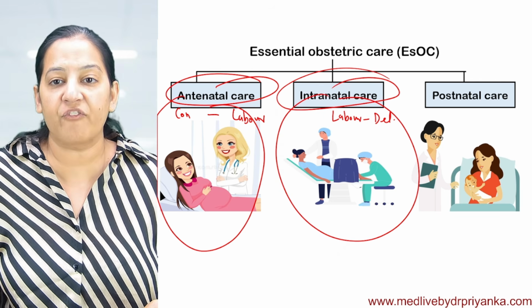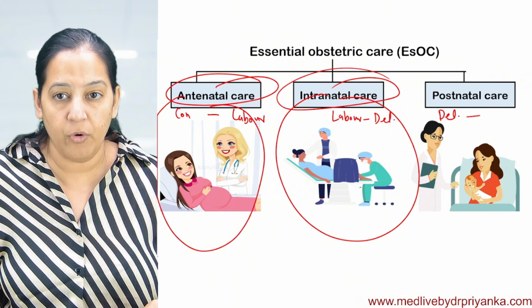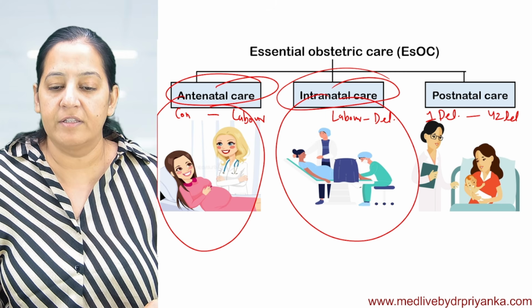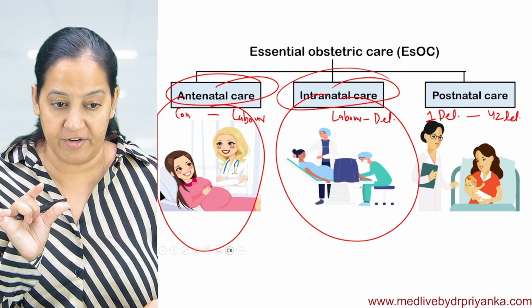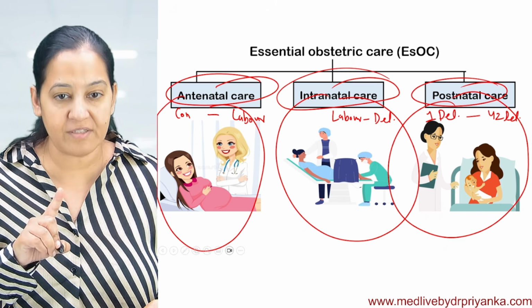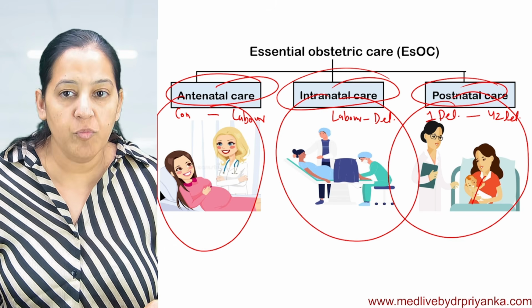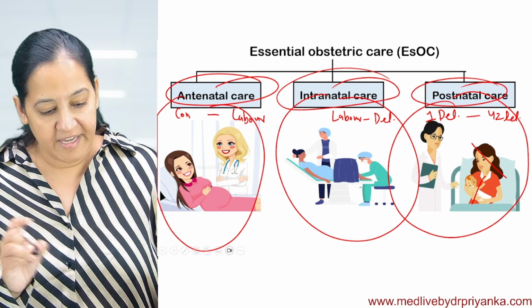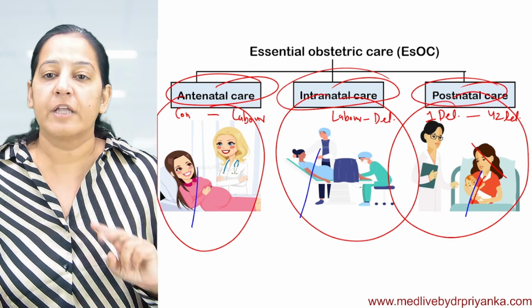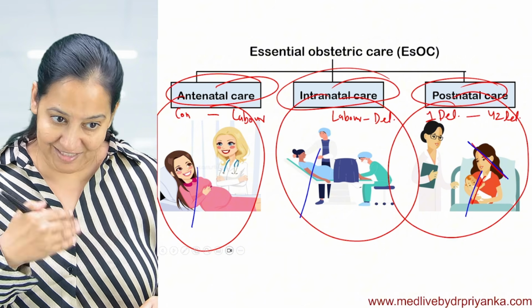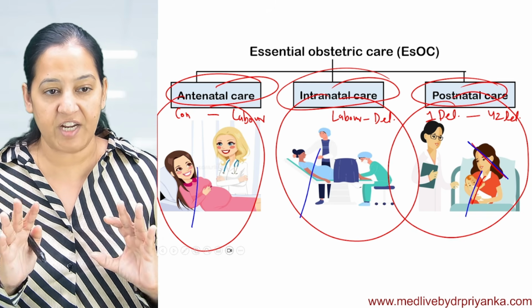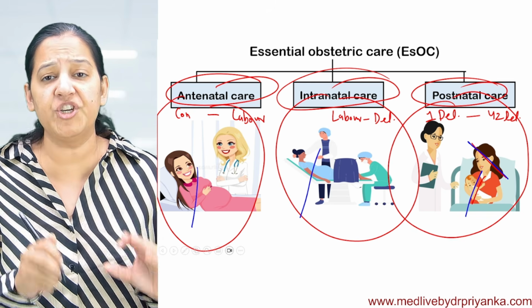And the care given from the day of delivery, day 1 of delivery, till 42 days of delivery is known as the puerperium period. So it is the postnatal period. In postnatal, we give care to both the newborn as well as the mother, not only to the mother. In antenatal we are giving care only to the pregnant lady, but here we are giving care to both the newborn as well as the mother of the newborn. How many of you got it? So we are going to deal with three types of care in essential obstetric care.